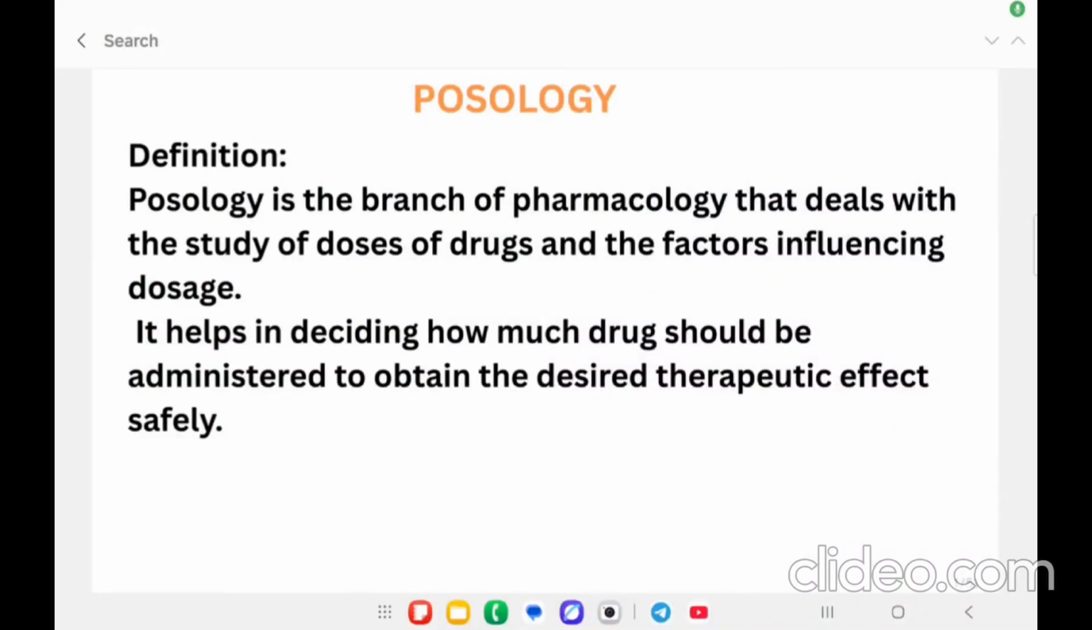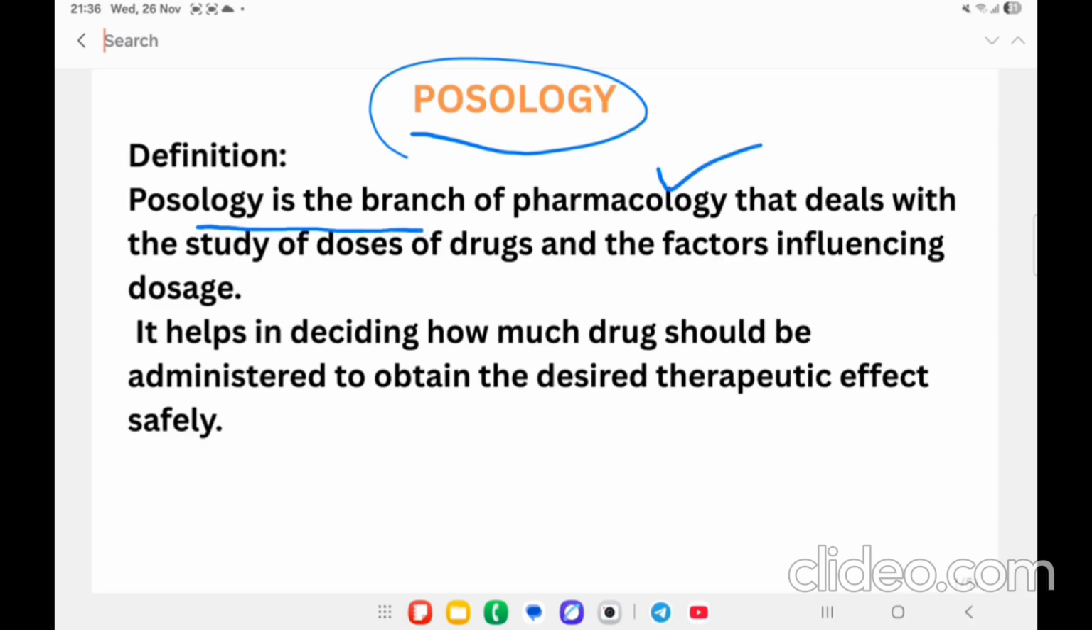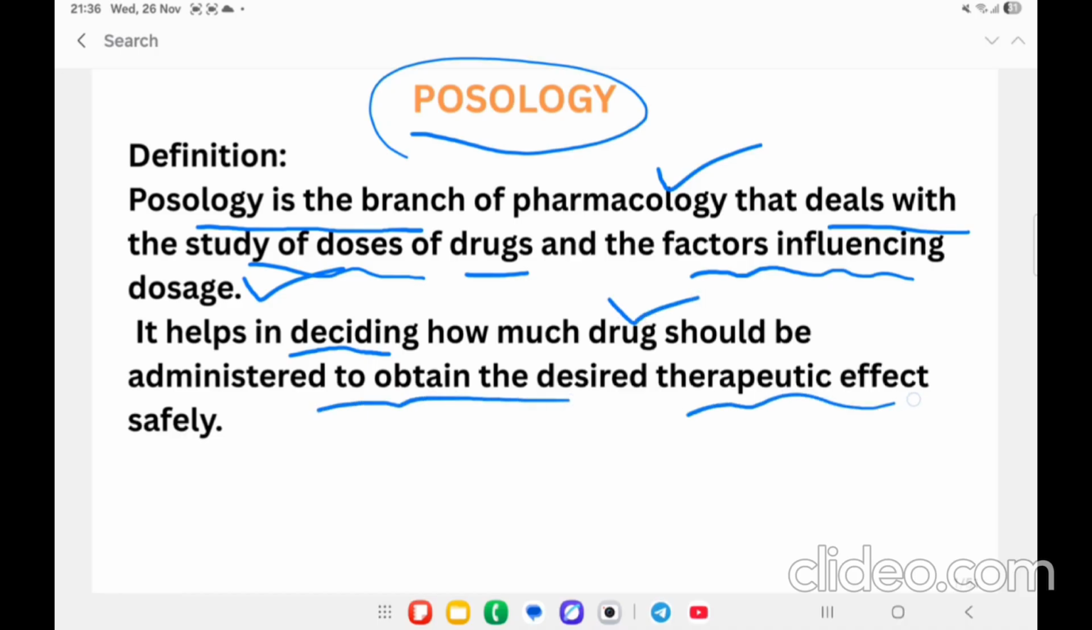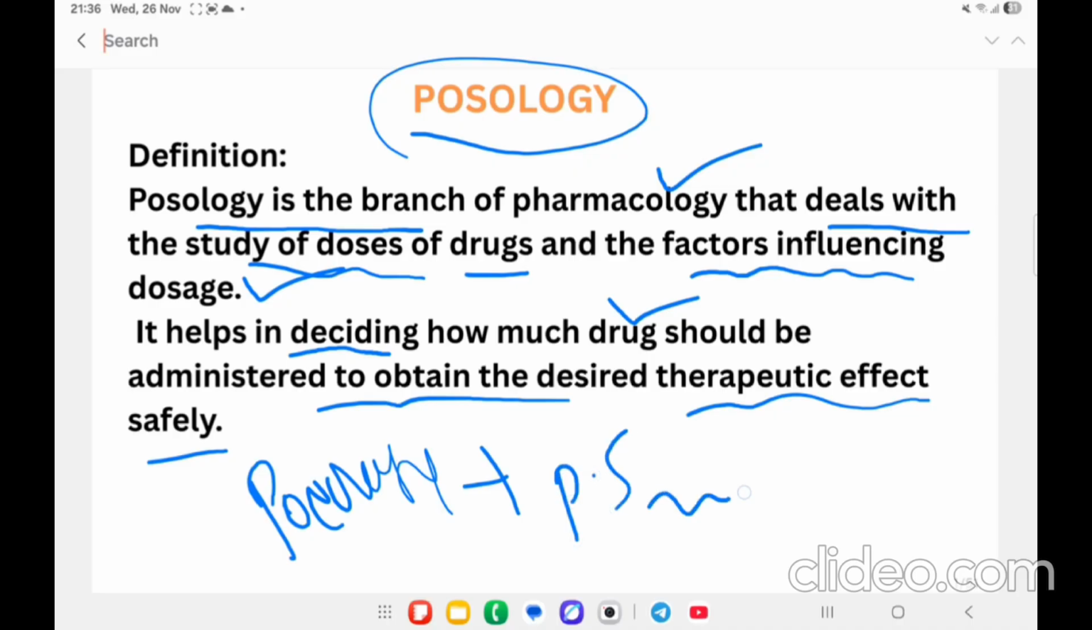What is posology? Posology is defined as a branch of pharmacology that deals with the study of doses of the drugs and the factors which are going to influence the dosage. It helps in deciding how much drug should be administered to obtain the desired therapeutic effect. In short, we can say posology is a branch of pharmaceutical science which mainly deals with the dosage of the drug.